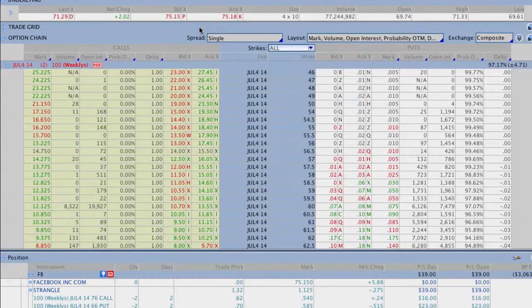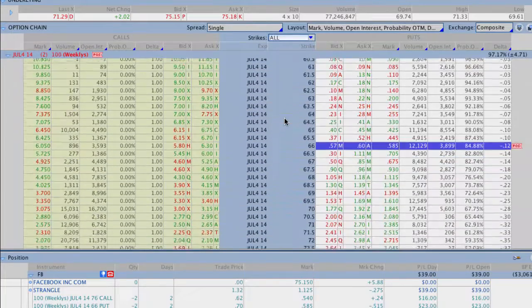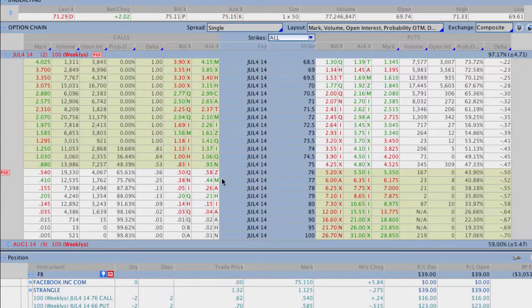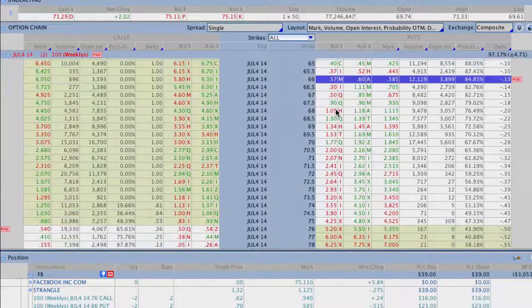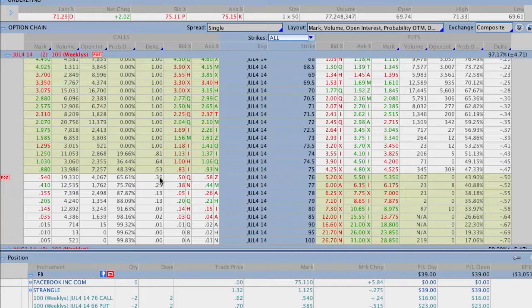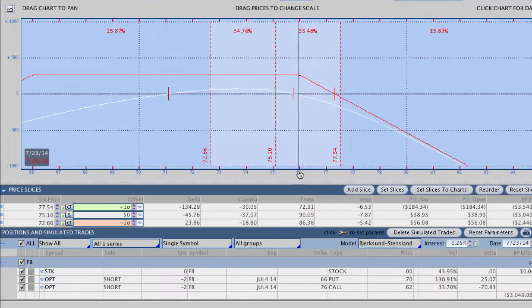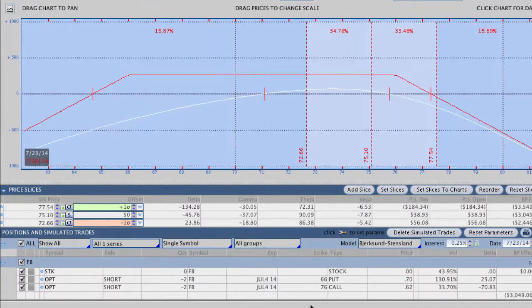Now we were a little bit more conservative with where we placed our position, placing our spreads at about the 80% probability level, and you can see that it's a little bit different now because these probabilities are starting to readjust. But as far as we're concerned, our put side trade at 66 will be completely worthless. And then our call side at 76 is still looking very good. And remember that our credit took our premium out to about the 77 price point. So if we actually look on the profit loss diagram here on Thinkorswim, you can see this very wide strangle in Facebook heading into earnings.